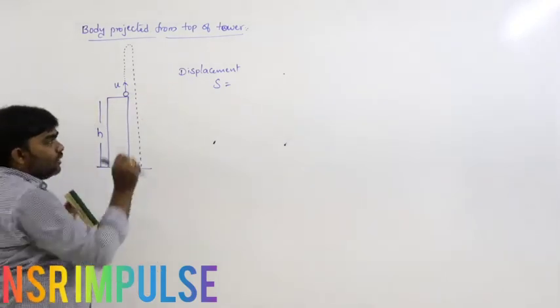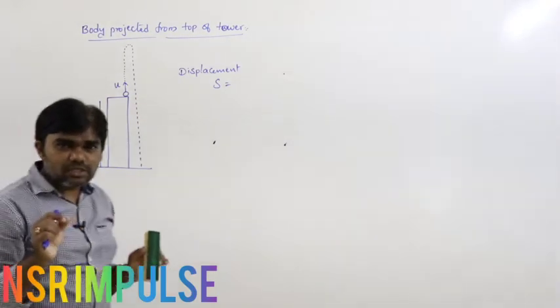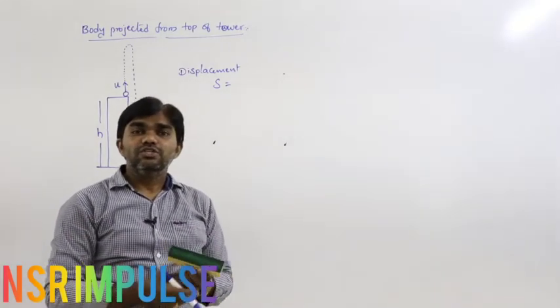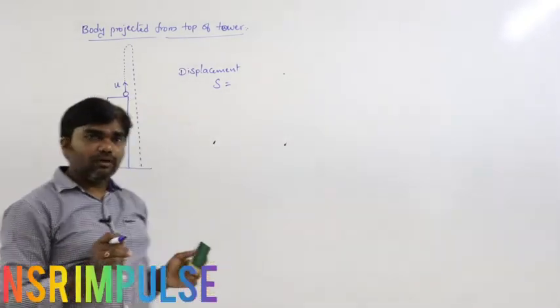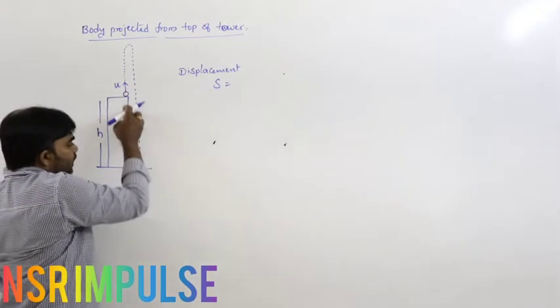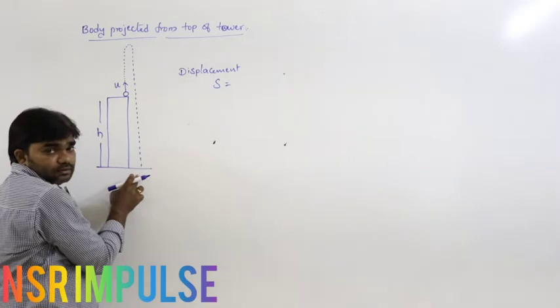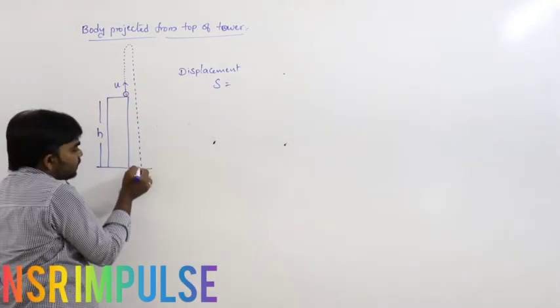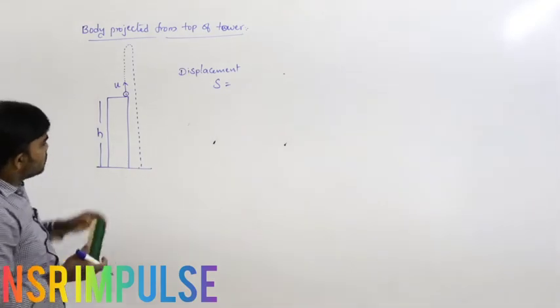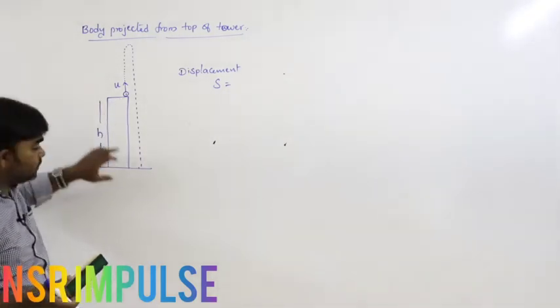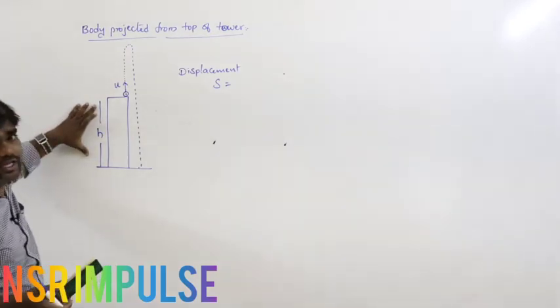Now, what is meant by displacement? The shortest path between the initial point and the final point. This is the initial point and this is the final point. So the shortest path between the initial and final positions is nothing but displacement. What is that one here? h.